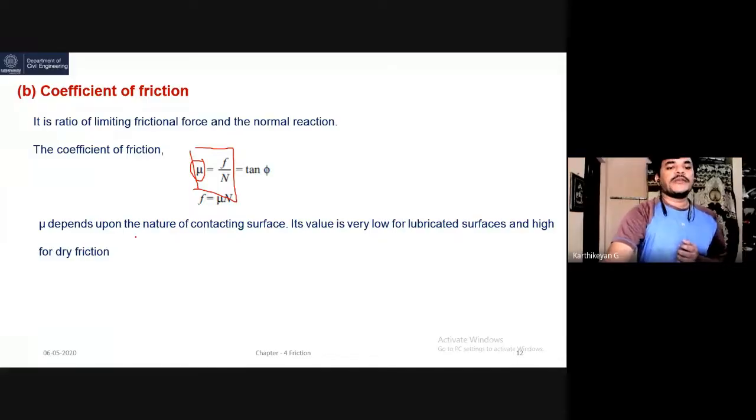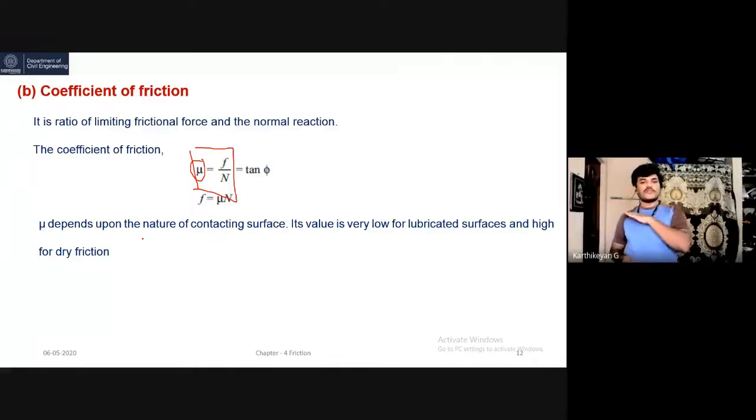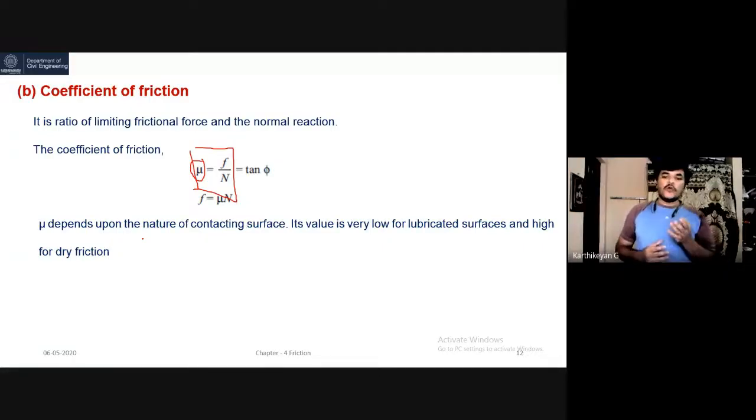So mu depends upon the nature of the contact surface. We have a lot of surfaces: a bitumen road means a bitumen surface, a concrete road means a concrete surface, or we may be working over a tiled surface. Every contact surface material has a different coefficient of friction value. This needs to be taken into account while solving the problem. Its value is very low for lubricants and high for dry friction.